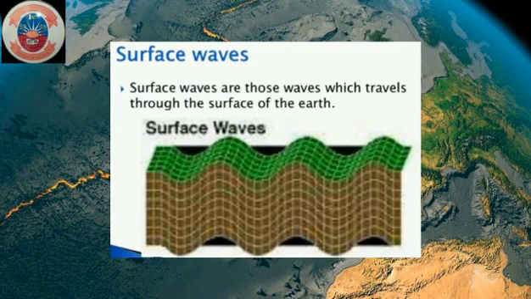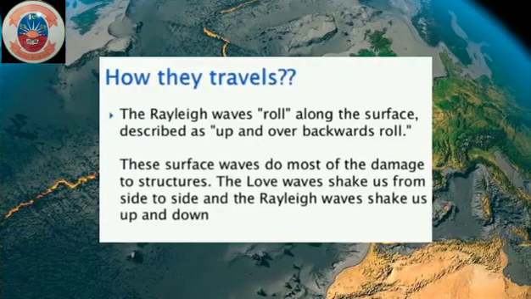Surface waves. Surface waves are those waves which travel through the surface of the earth. How they travel. The Rayleigh waves roll along the surface, described as an up and over backwards roll. The surface waves do most of the damage to structures. The Love waves shake us from side to side and the Rayleigh waves shake us up and down.